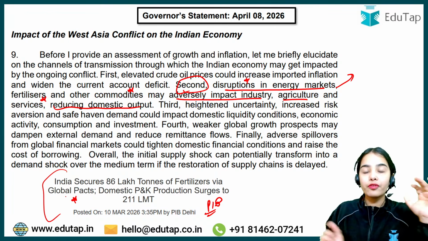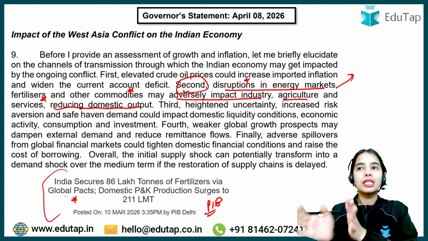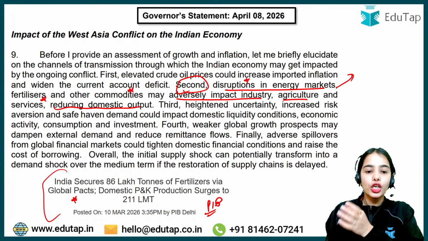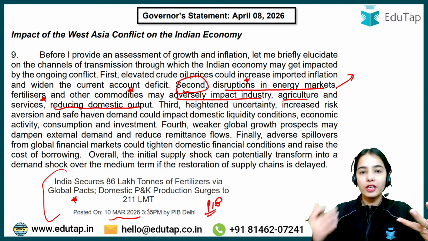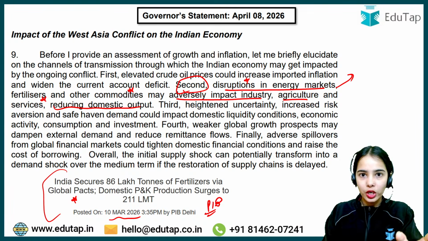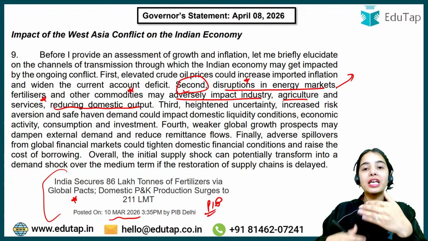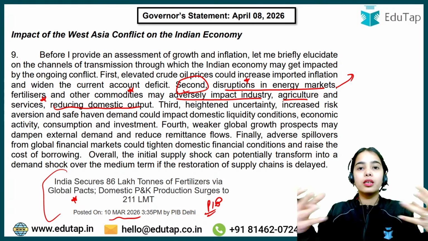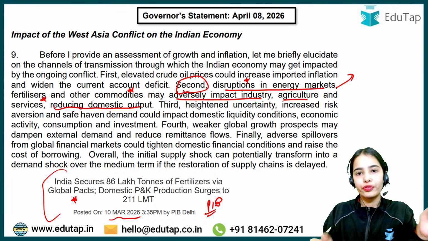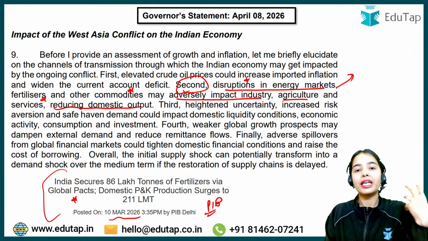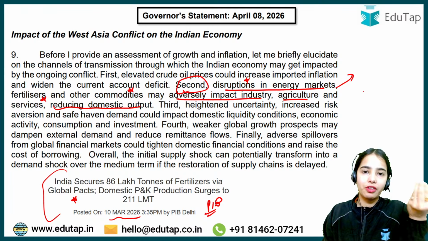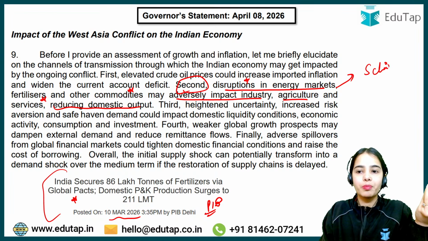There were a lot of concerns that we might not be able to get the fertilizers that we need. The ministry informed us that we are able to get the fertilizers for now, but if the supply chain disruptions increase, then we might not be able to get the products that we want. Even with the money, we might not be able to import as much quantity as we want. So supply chain disruptions are persisting.